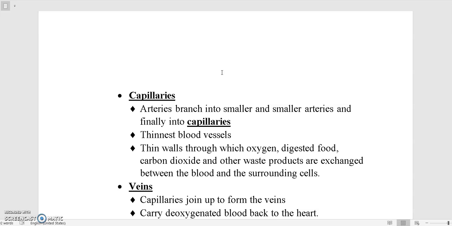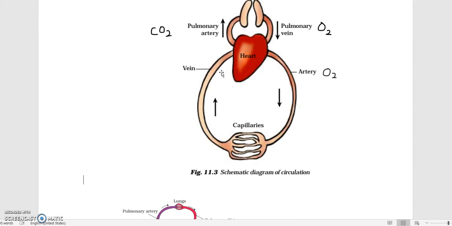When capillaries join up, they form veins, and these veins carry deoxygenated blood back to the heart. Let me show you. Here these capillaries are joined. They are forming a vein, and this vein contains CO2 blood, that is deoxygenated blood, and it is going upward